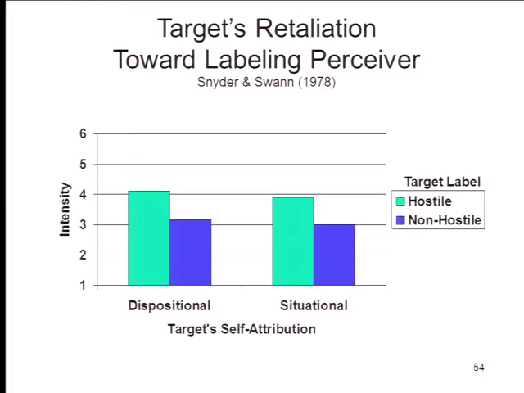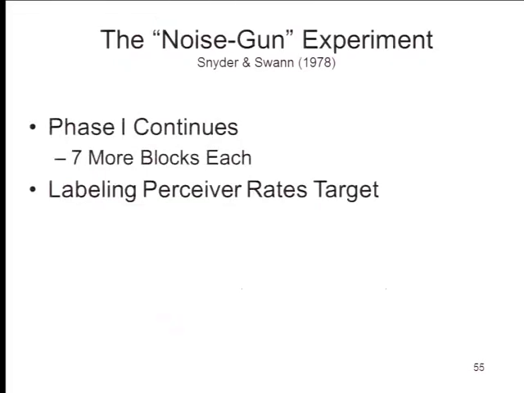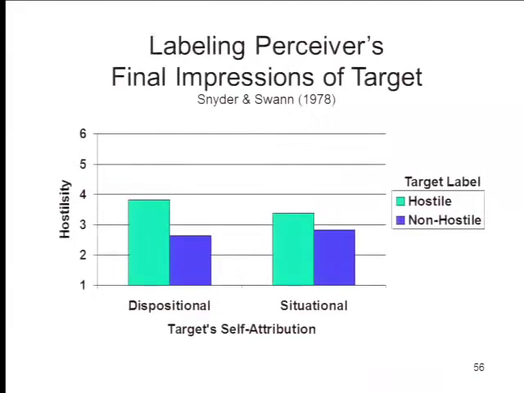So now we've got two steps here. The labeling perceiver thinks the target's hostile and treats him as if he was hostile. That differential treatment has now elicited hostile behavior from the target. The target is now fulfilling this particular prophecy, and then things go on for a while. Phase one continues. They alternate back and forth for 7 more blocks of 3 trials each, and at the end of this phase, the labeling perceiver is asked to rate the target's personality, and you can see that the labeling perceiver does, in fact, rate the target as more hostile if he was encouraged to view that target as hostile than if he had been encouraged to view him as non-hostile.